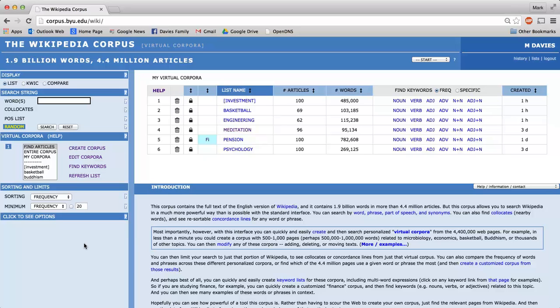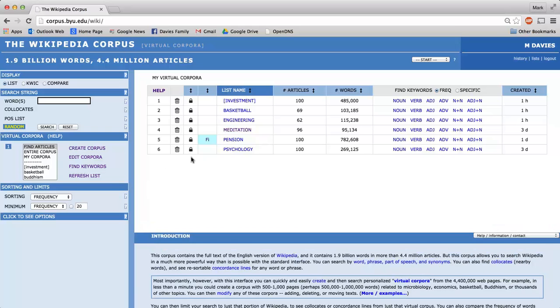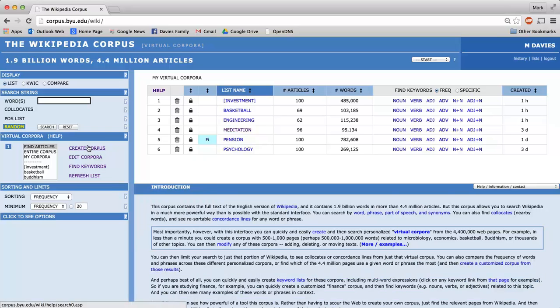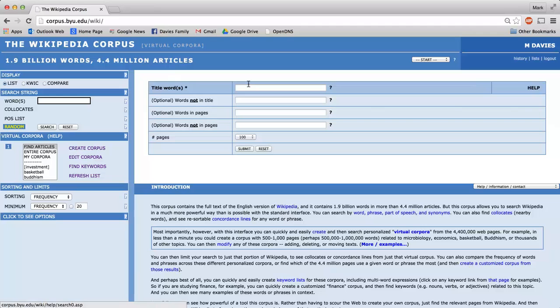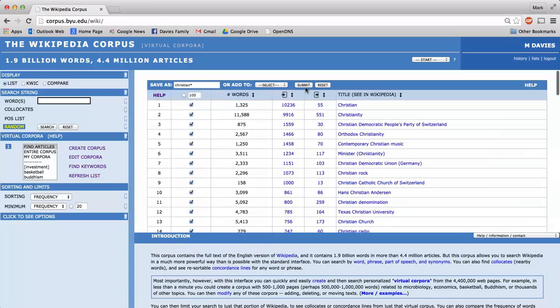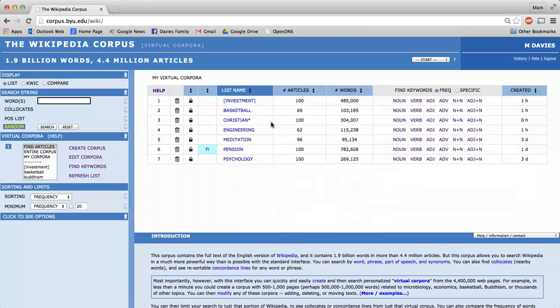Okay, in this segment I'll talk briefly about editing corpora that we've created. So let's say that we have these 6 corpora, but today we want to do some research on religion. So we're very quickly going to create a corpus dealing with Christianity, maybe 100 different articles from Wikipedia.